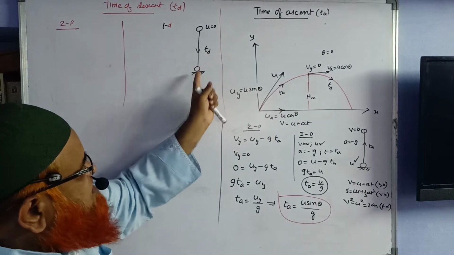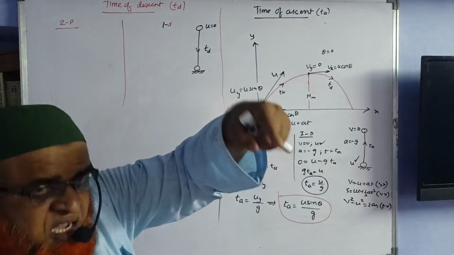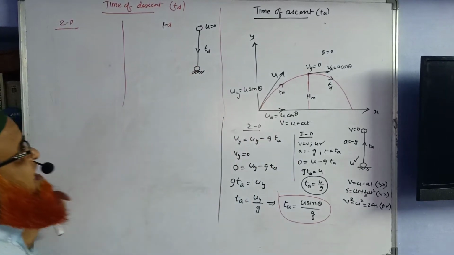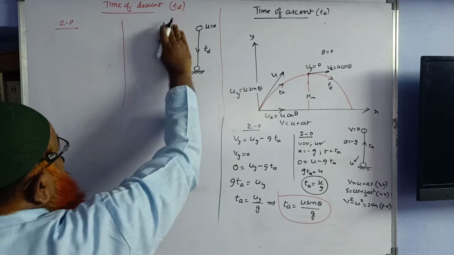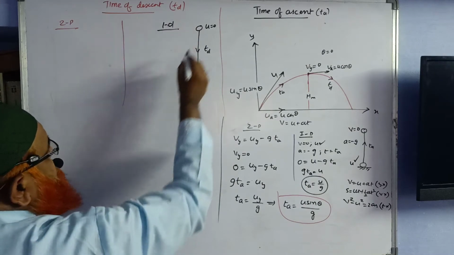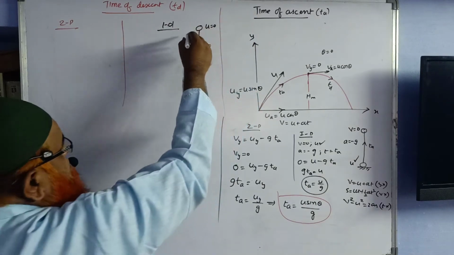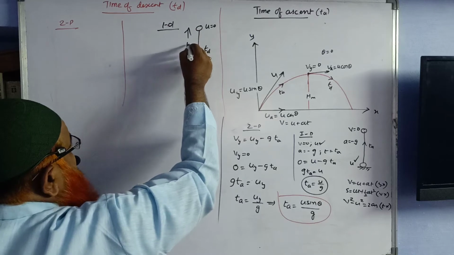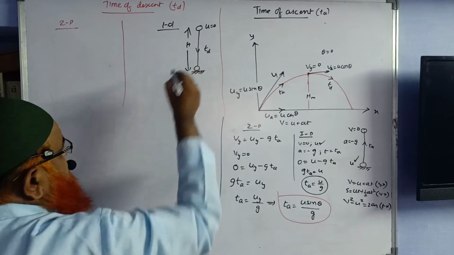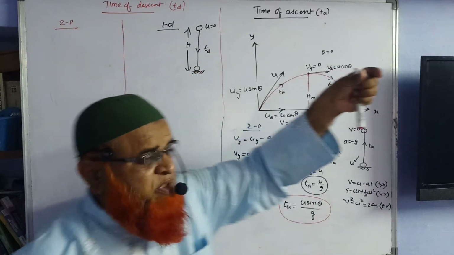How much time will it take to reach the ground? That is the question before us. Then in one dimension, you will write only a simple formula. When you are dropping the body, the height you are going to decide, because how much height am I dropping the body from?